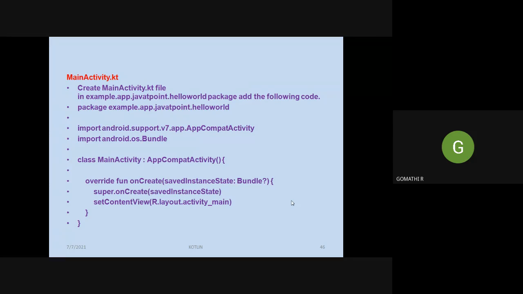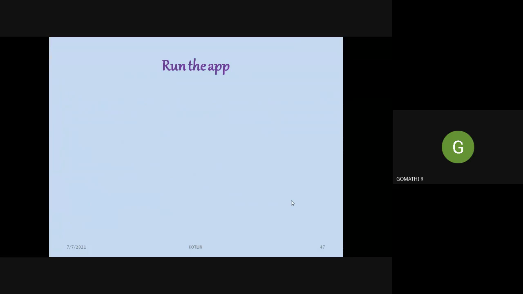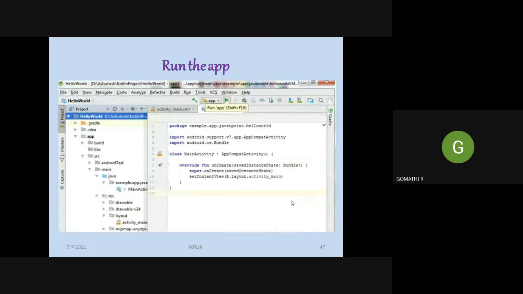So in our example now, I am creating just an app. When you click that app, it just displays hello world. So for that, it is enough to call the onCreate activity. Okay, so the code initially present is the onCreate activity. So this code is automatically generated. So you will be having the code like this.